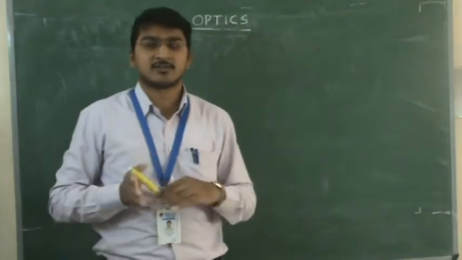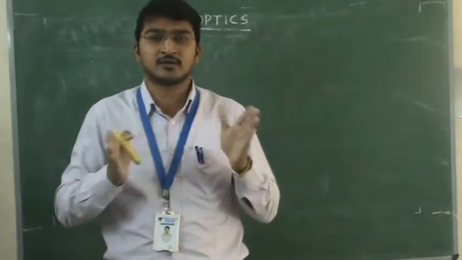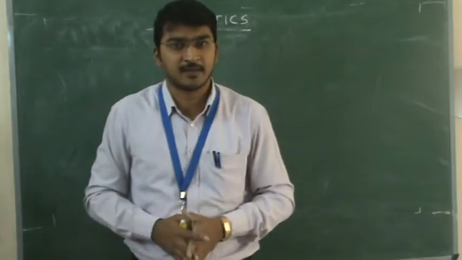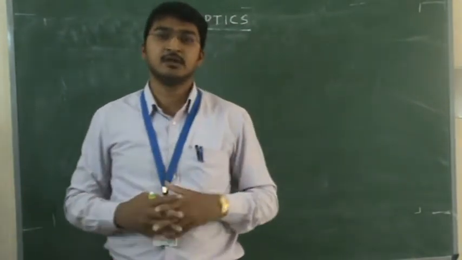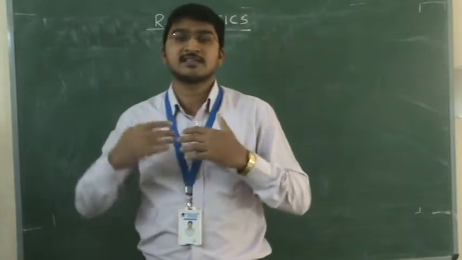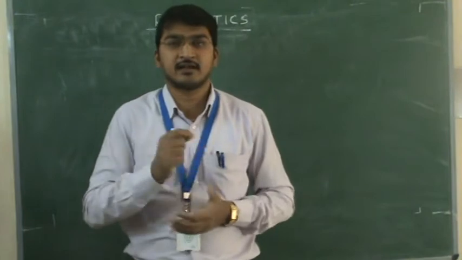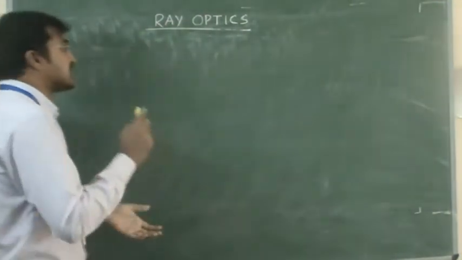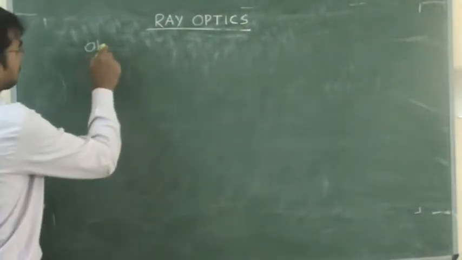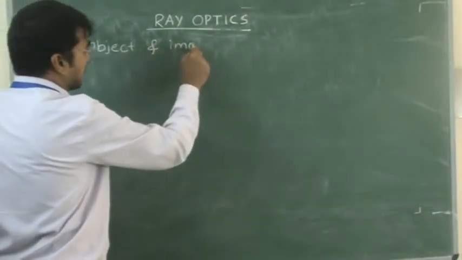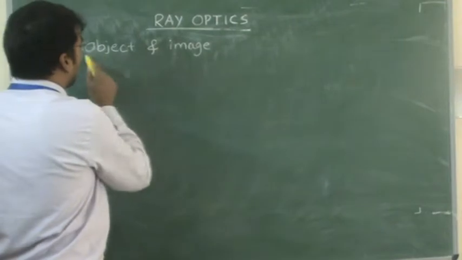What is reality and virtuality? Throughout this topic, just imagine that you are standing in front of a mirror. That is the best example, you can easily visualize or assume. So you are standing in front of the mirror. First I will say objects and images. Remember the next topic, object and image.